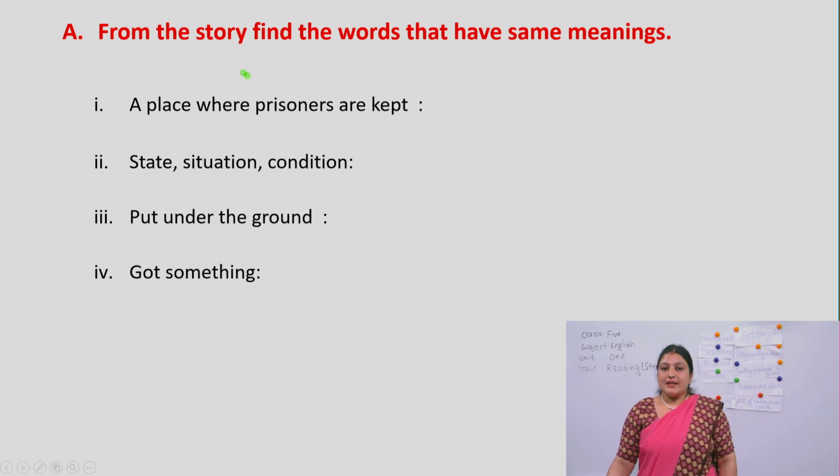Okay, the meanings are provided here, and now you have to find the suitable word from the text for the given meanings. You don't have to write the meaning, you just have to give words for the meanings. First of all, be clear about the instructions. The instruction says to find the words that have the same meaning.